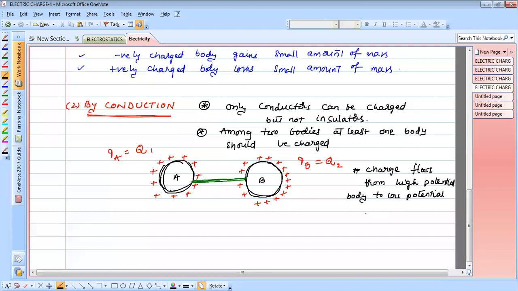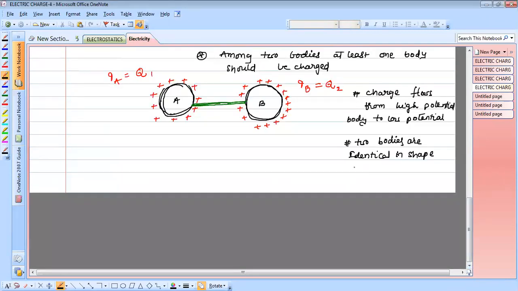So don't worry about that. Actually, you know a little bit about the potential. We will learn about the potential very clearly in the coming lectures. Suppose the two bodies are identical in shape and size.